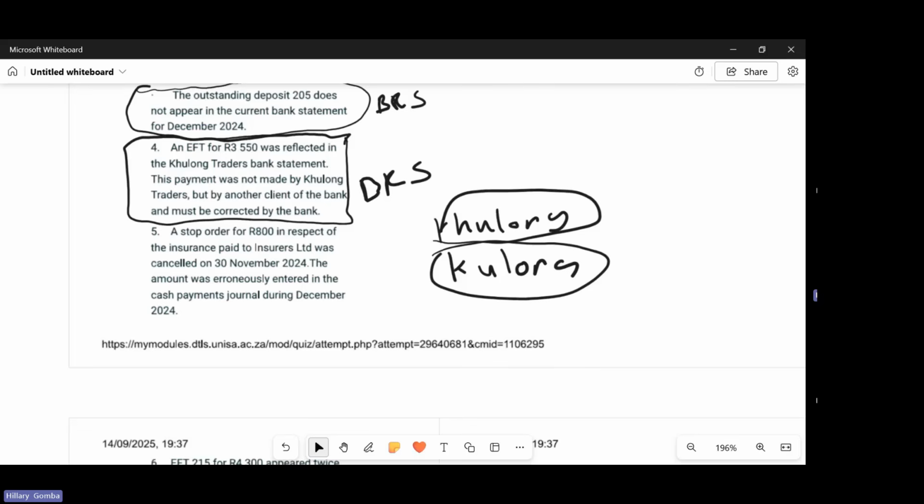So when we cancelled it, they didn't add it back to the cash receipts journal. So it was recorded in the cash payment journal to say we have made a payment to Insurers Ltd, but this payment was cancelled. When we cancel that payment, we need to add back that 800 Rand in the cash receipts journal. Do we all understand?